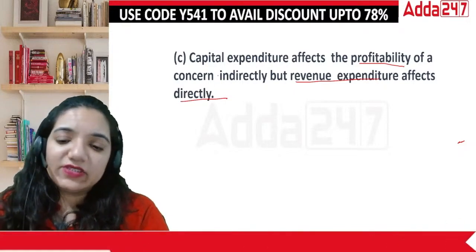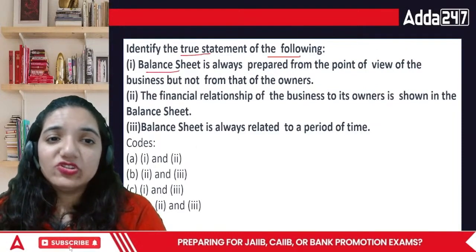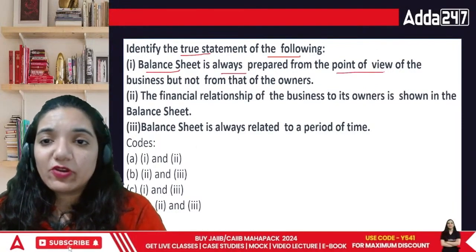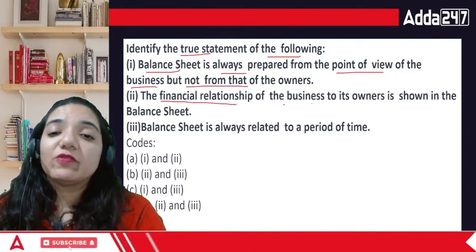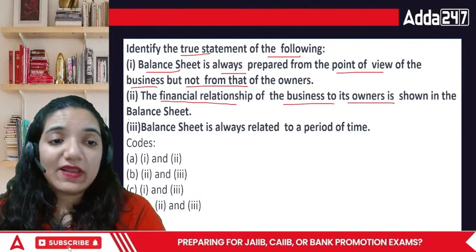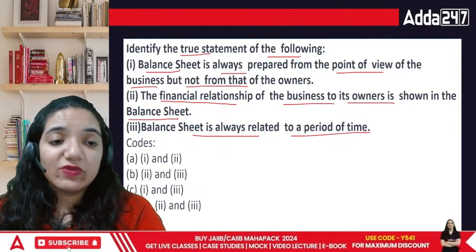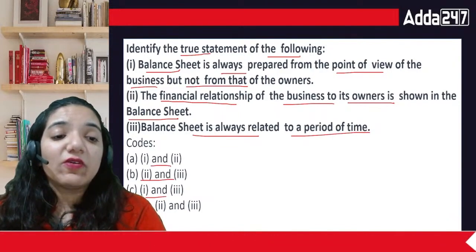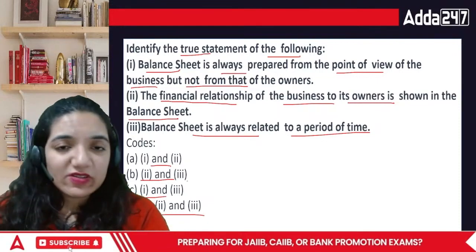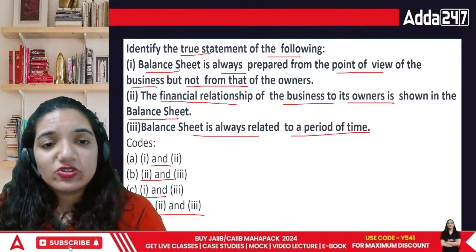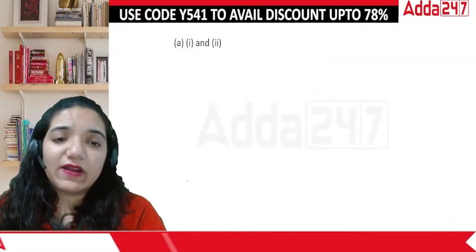Okay, then comes the next point. Identify the true statement of the following. Balance sheet is always prepared from the point of view of business, but not from the owner. The financial relationship of business to its owners is shown in the balance sheet. The balance sheet is always related to a period of time. 1 and 2, 2 and 3, 1 and 3, or 1, 2, and 3. Balance sheet is basically prepared from the point of business only. That is true. Financial relationship is shown there, and I would basically go for 1 and 2 there.